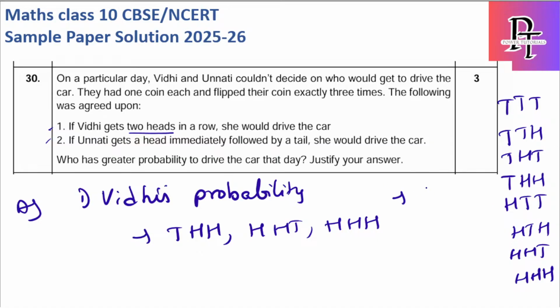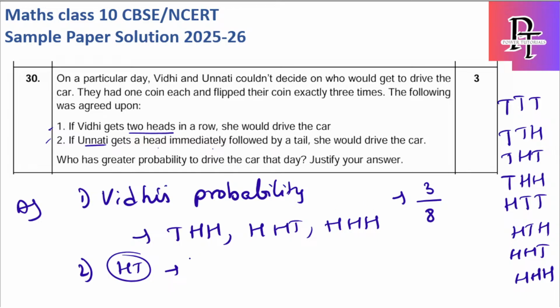So the probability of Vidhi is simple. Winning is 3, total cases are 8. So 3 by 8 is the probability of Vidhi. Okay. Now see about Unnati. Unnati gets a head immediately followed by a tail. Okay. So we should have a head immediately followed by a tail. So HT should be there in all her cases. So whichever cases have HT, that belongs to Unnati's winning probability.